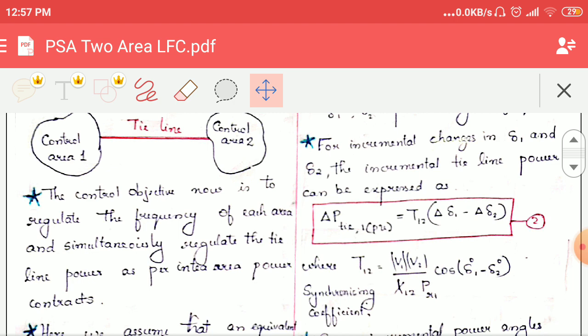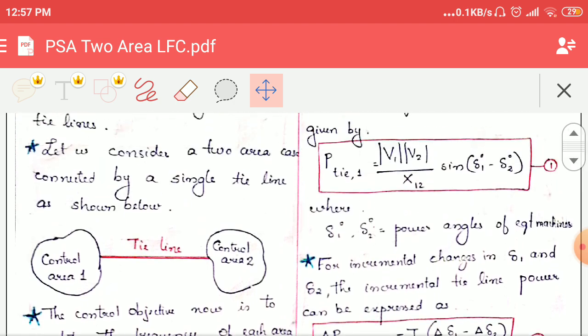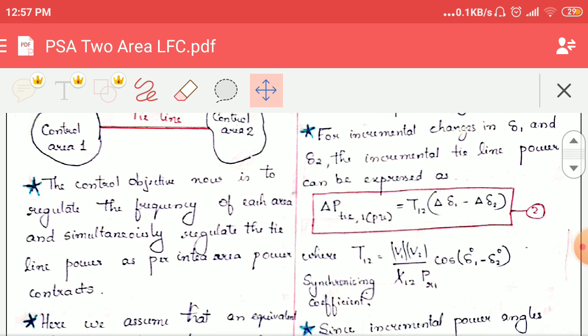I forgot to mention this is equation 1, which we have already studied in the synchronous induction machine. It is actually the power which is being generated by an alternator. Now for the incremental changes in delta 1 and delta 2, the incremental tie line power can be expressed as equation number 2. You can see delta P tie 1 is mentioned in per unit value.